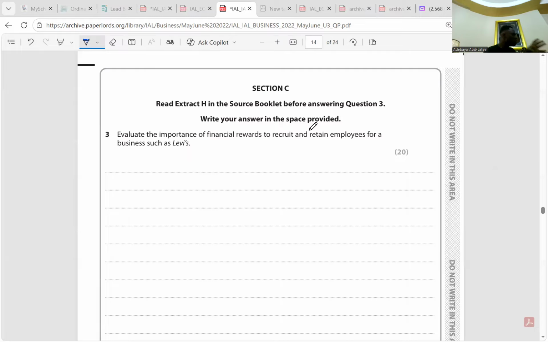because some workers are dynamic. So some would want financial rewards, others might want non-financial rewards. Some just want to be happy at work. There's job satisfaction, there's job enrichment, there's job enlargement. As you said, they're dynamic. So workers have different reasons to be motivated. So combining both financial and non-financial reward might be effective for a company like Levi's.